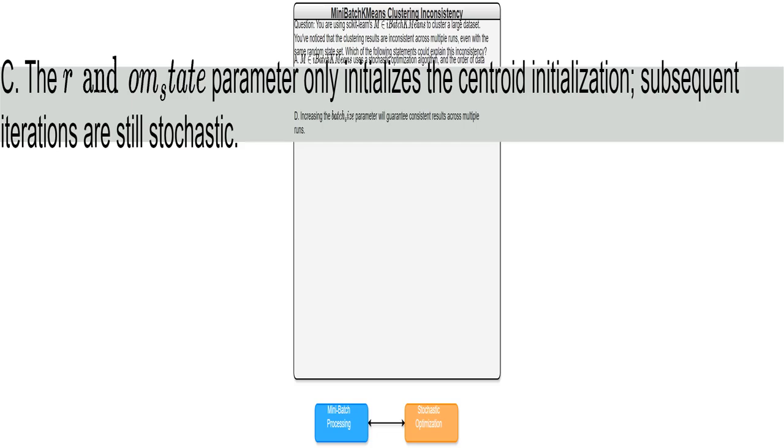I find this statement is partially true. While increasing the batch size reduces randomness by including more data in each iteration, it doesn't eliminate it completely. It's like drawing a larger sample from a population. This sample is more representative, but still might not perfectly represent the entire population. Only when the batch size equals the entire dataset will results be fully consistent, but that defeats the purpose of using MiniBatchKMeans in the first place.